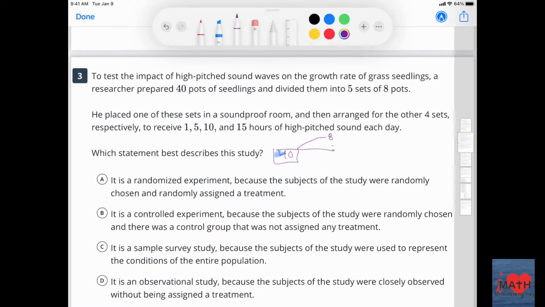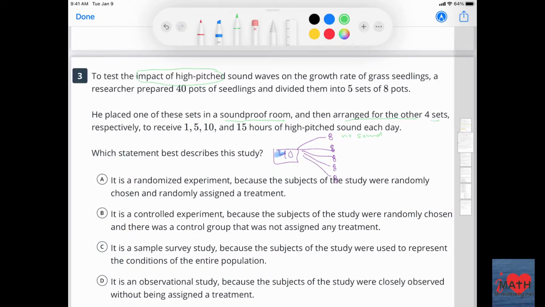So 8, 8, 8, 8, 8, okay? He placed one of these sets in a soundproof room. When you think of high-pitched sounds, I think of sometimes when my kids scream. But if you put them in a soundproof room, that means they're getting no sound. One group is.